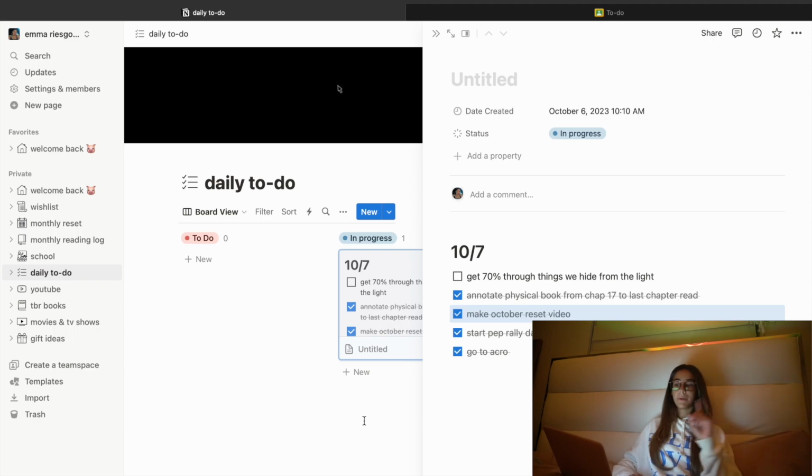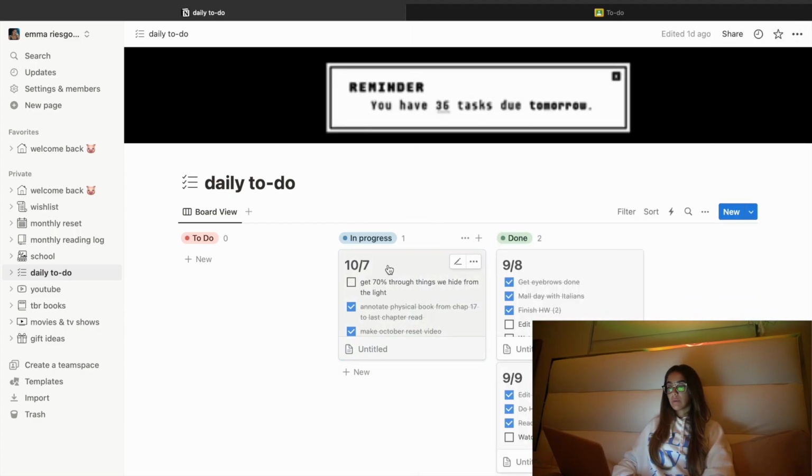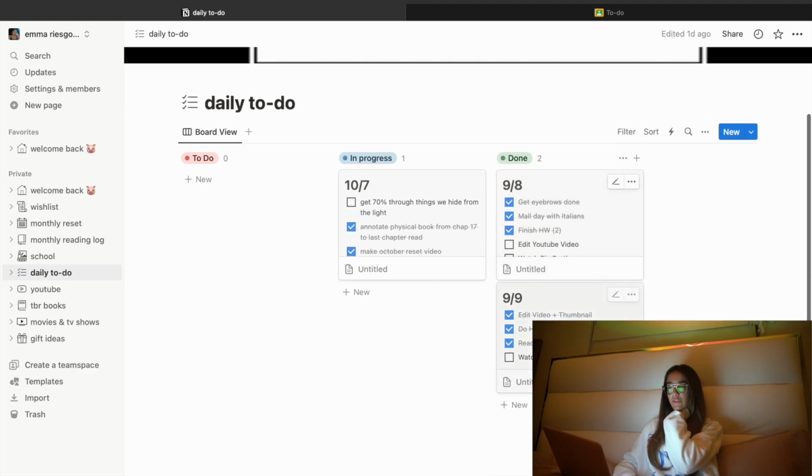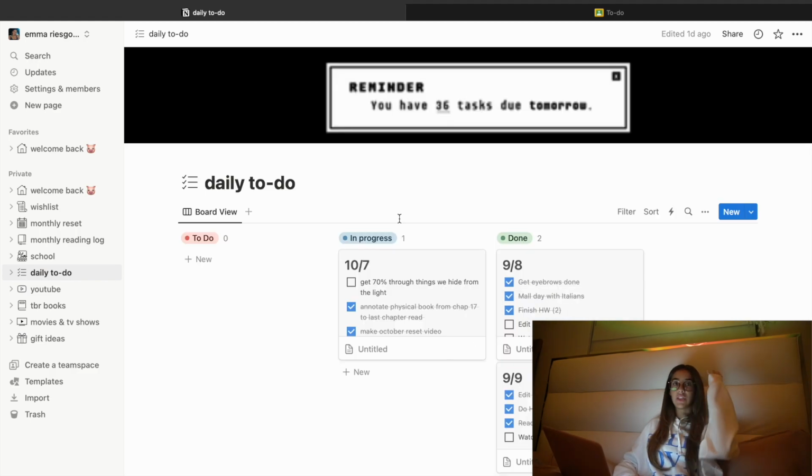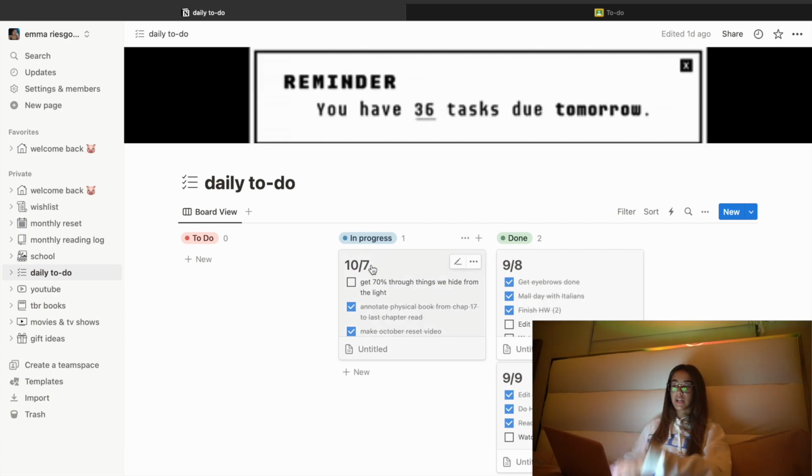Haven't done that yet, but hopefully we can do that later. That was my to-do list for today. And I don't do one every day. Whenever I have a lot of things I want to do and I want to remember every single thing, I come to my Notion and I write everything down.